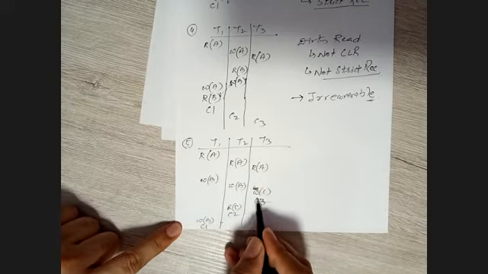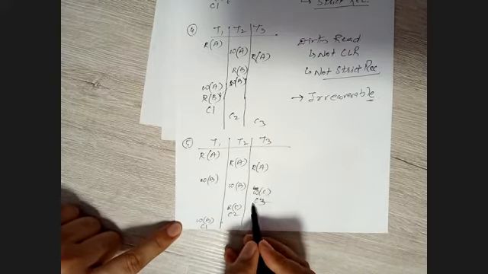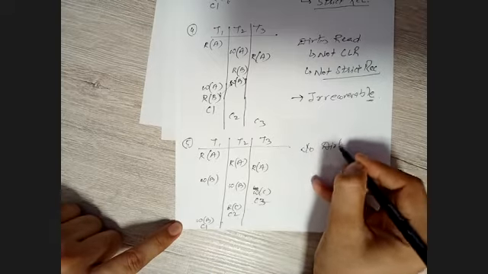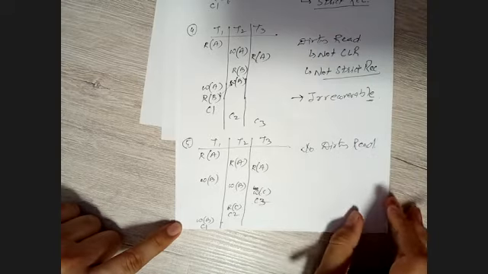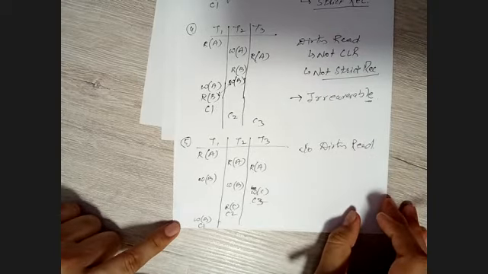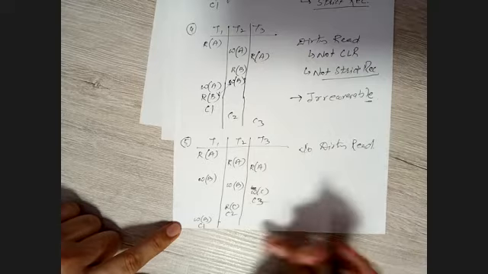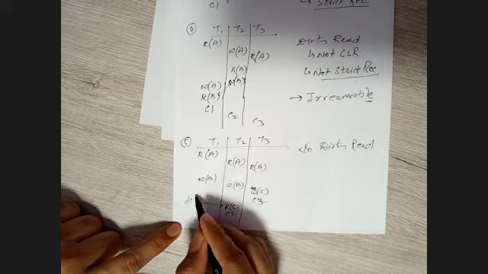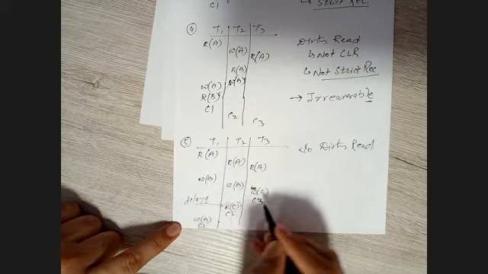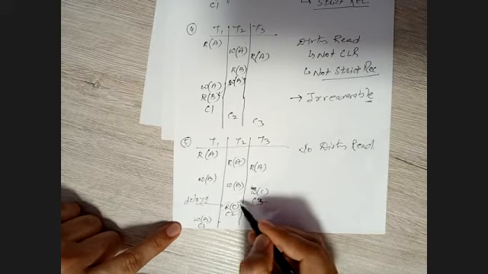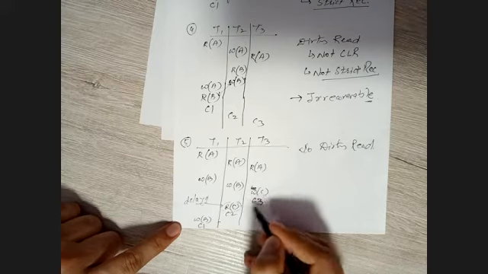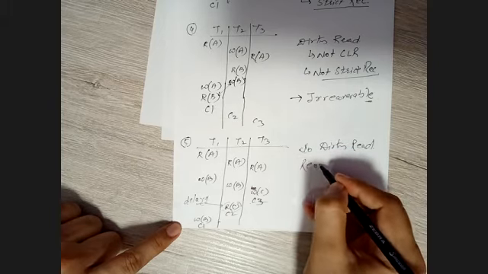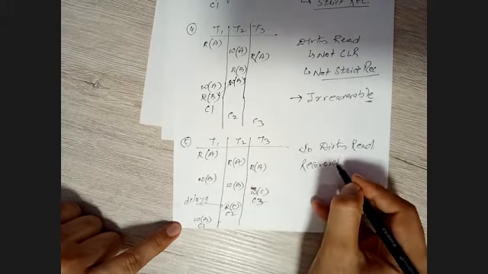Why? Because this is committed, read by the committed transaction. Same goes here, means there is no dirty read. Yes or no, right? And see now, is this recoverable? Yeah, probably. See here, about this read, we have actually delayed this read operation over here, right? So instead of reading over here before commit of C3, we have delayed it, right? So that's why it's recoverable even.